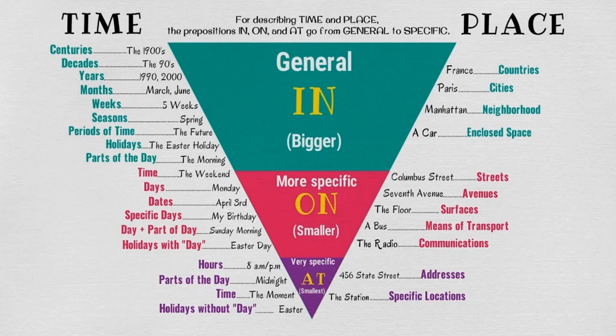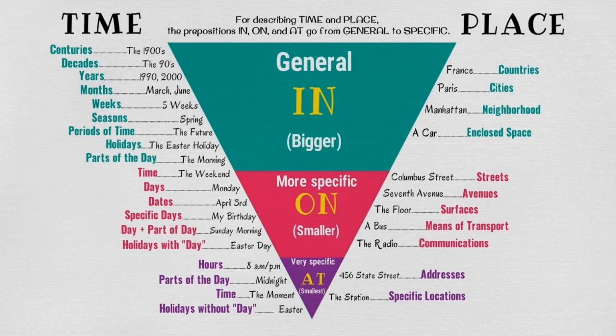It's very useful. It's cone learning. We say cone learning: from general to specific, to the very smallest. Bigger, smaller, smallest. In general, more specific, very specific. See here, for describing time and place, the prepositions in, on, at go from general to specific. One side is given time, the other side is given place.